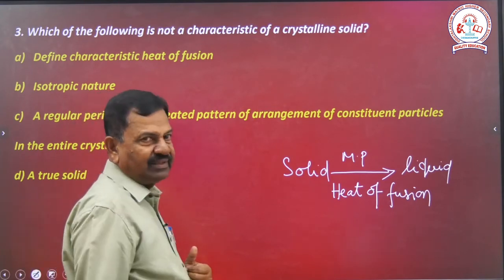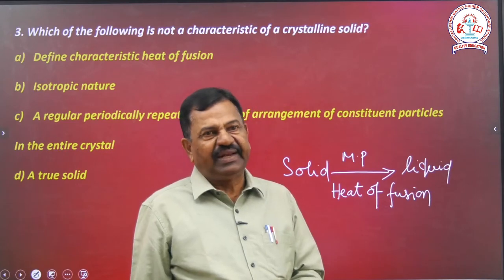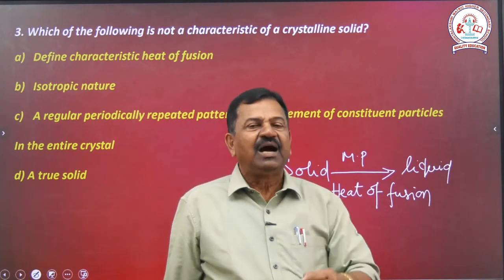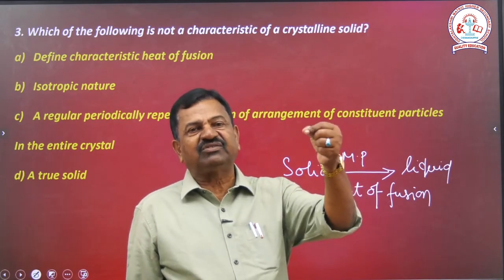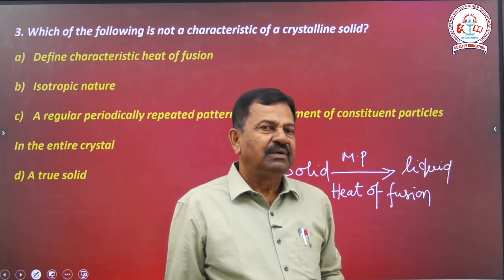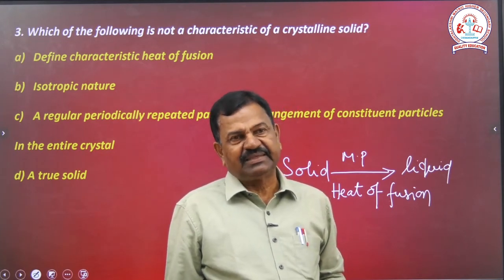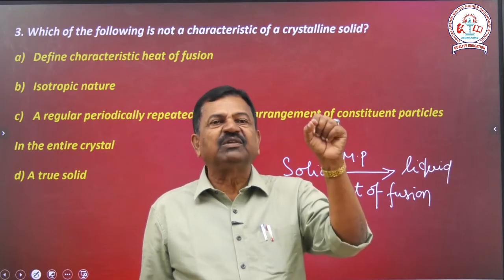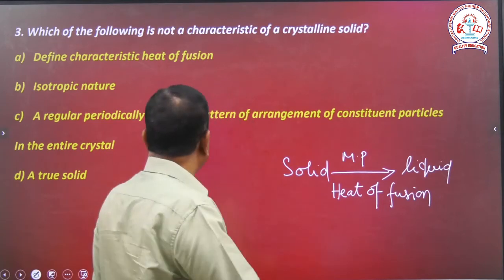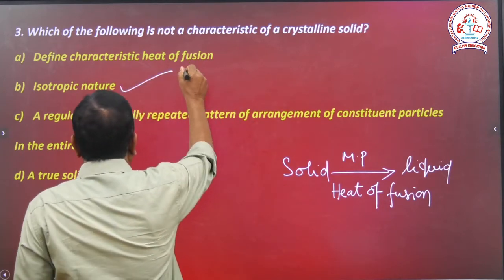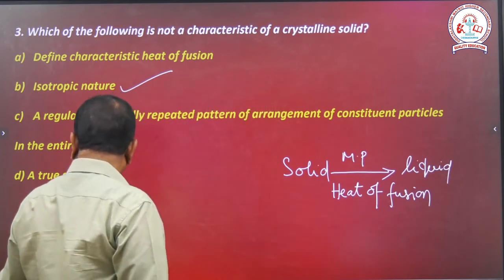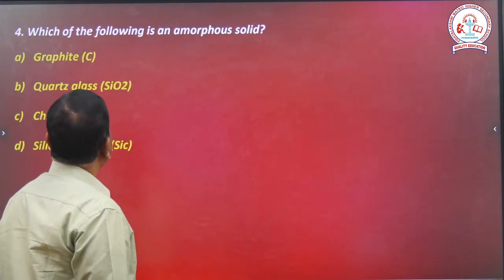Then true solid, that is also crystalline solid. Isotropic nature belongs to the amorphous substances. So which of the following is not a characteristic of a crystalline solid? That is nothing but isotropic nature, that is the right answer. Right? The next question you are going to see.